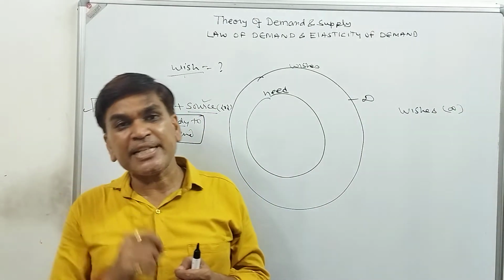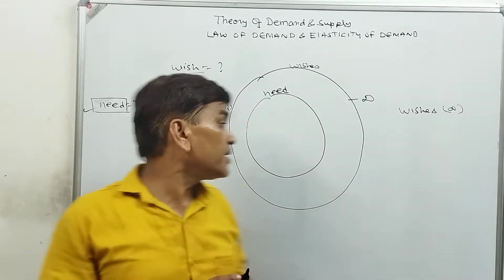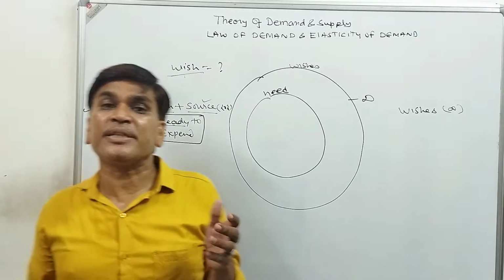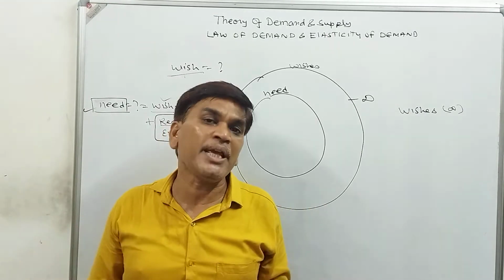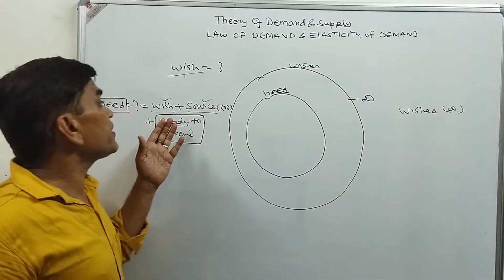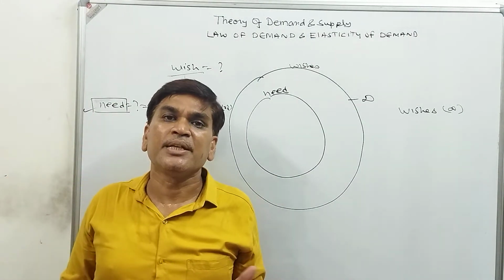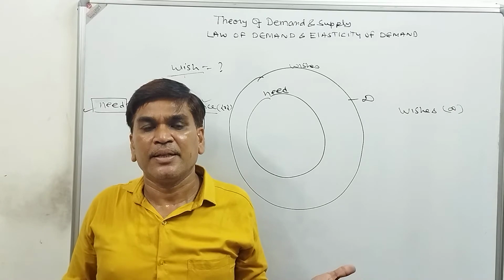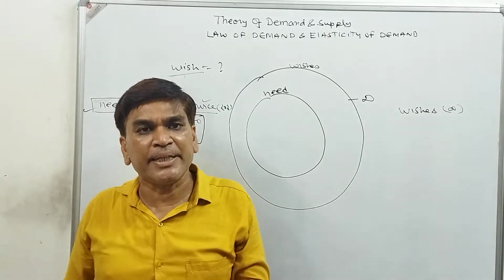Suppose a miser man has a wish to purchase a new car. He has the wish. He has a lot of sources, because he is a miser and he is not expending money, so he already has a lot of money. So he has the wish, he has the source, but what is the problem? He is not ready to expend. If he is ready to expend, then his wish will be converted into the need.